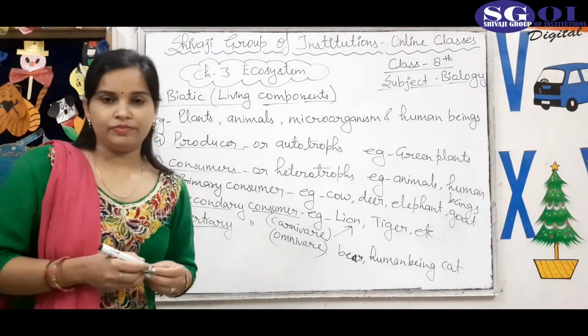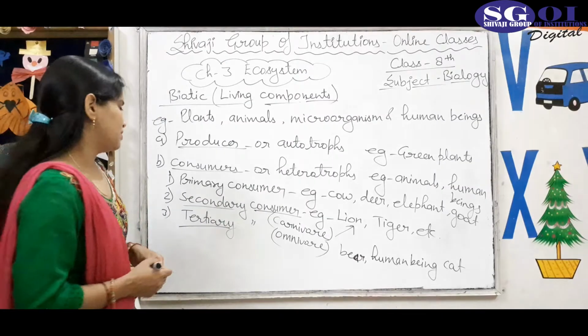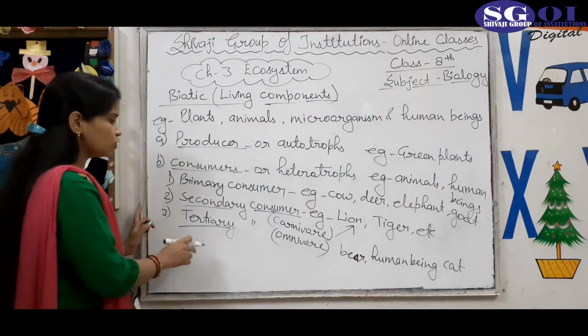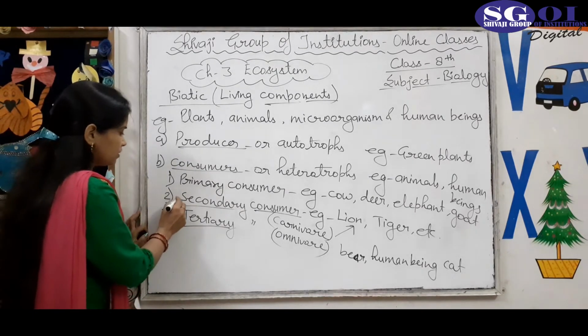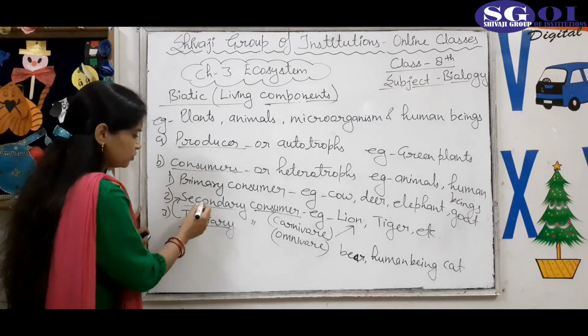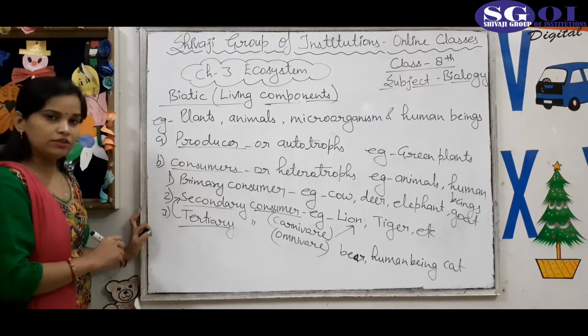Okay students, so now the tertiary consumer, they are the animals who eat the secondary consumer. वो एनिमल जो कि सेकेंडरी कंज्यूमर को ईट करते हैं, they are called tertiary consumer.